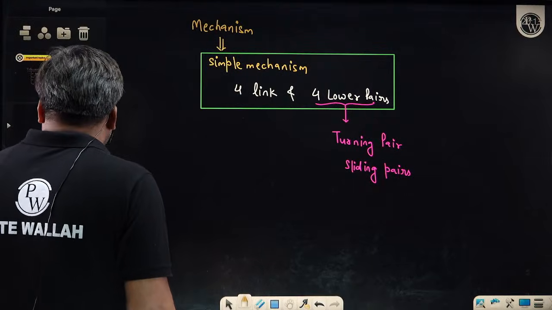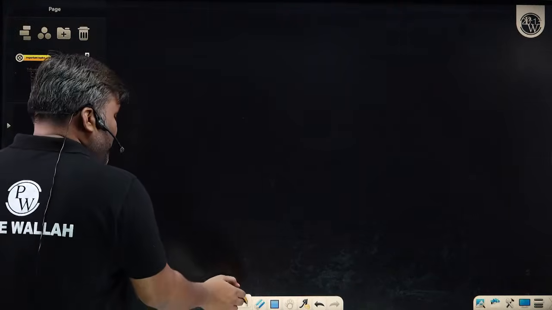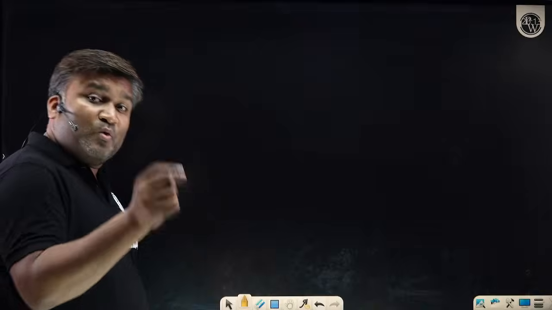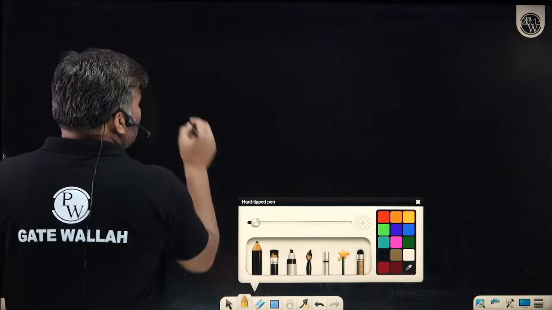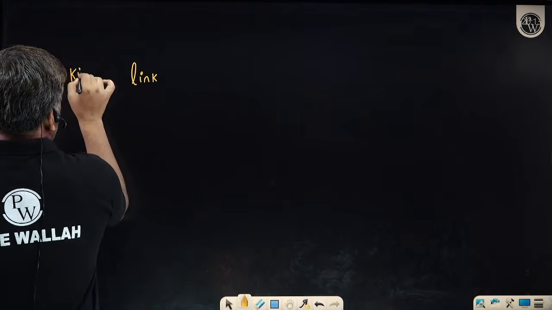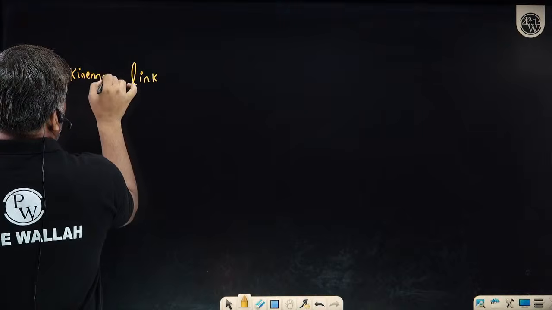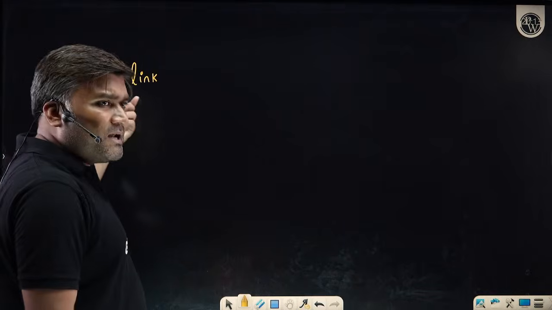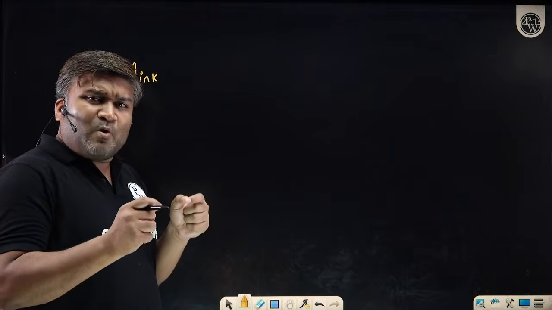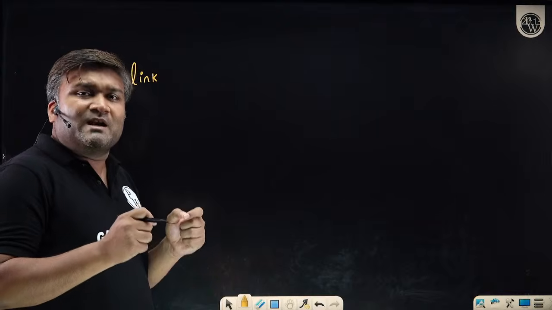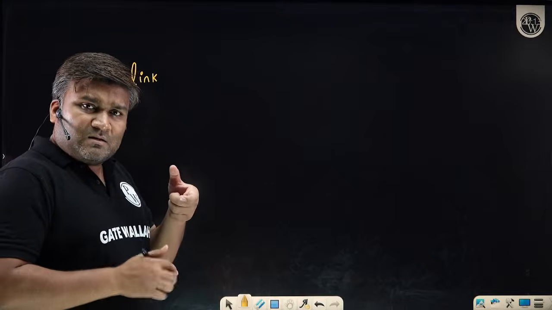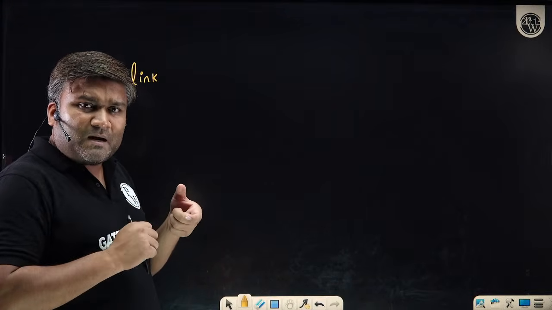Okay. So how is any mechanism going to work? The smallest movable portion of any mechanism is called a link, or I must say a kinematic link. What is a link? A link means any small part of the mechanism which has a certain type of relative motion with respect to any other part of the mechanism. A part which can move with respect to some other part will be called a link.